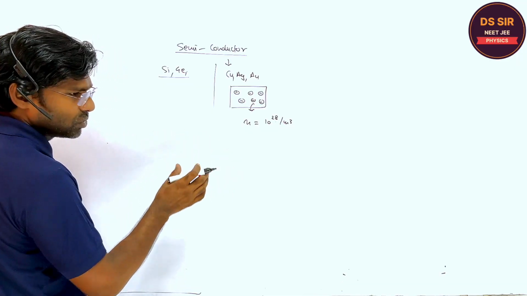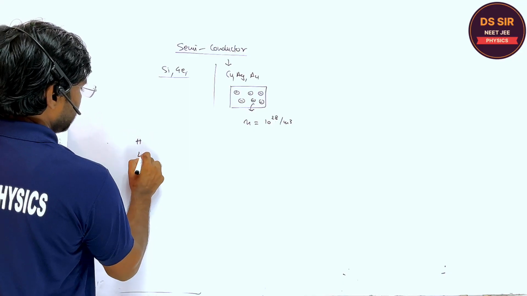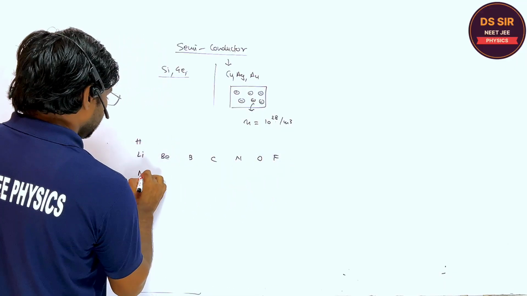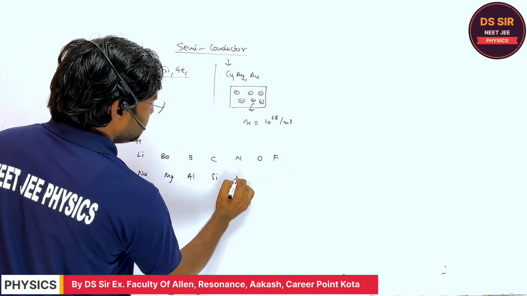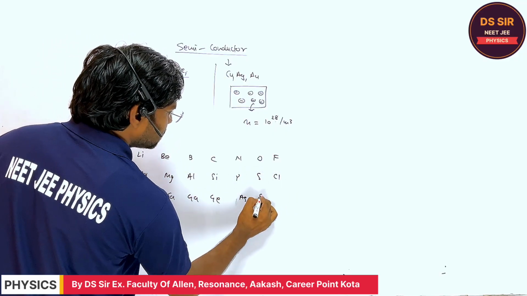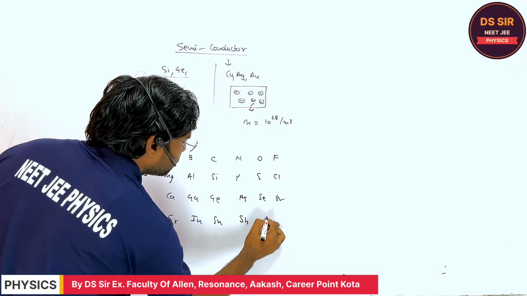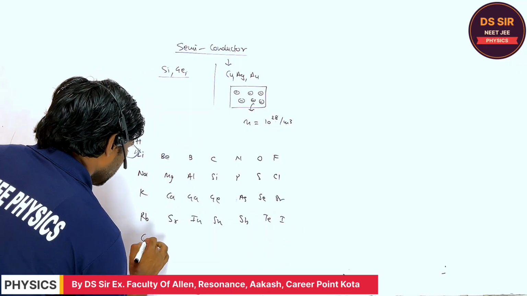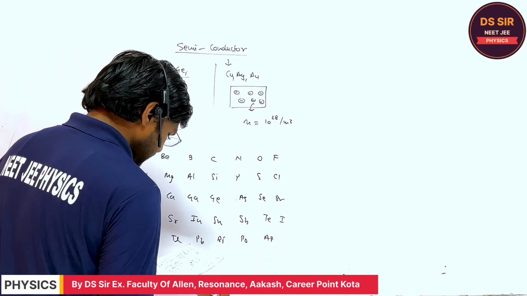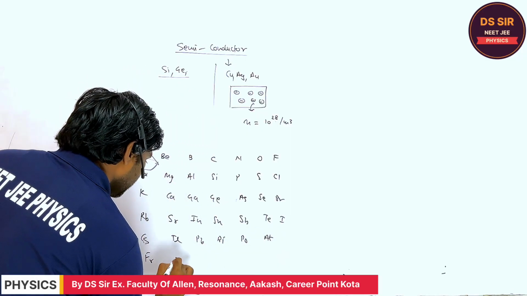First of all, I would like to write a few elements of the periodic table. Li, Be, B, C, N, O, F, Ne, Na, Mg, Al, Si, P, S, Cl, Ar, K, Ca, Ga, Ge, As, Se, Br, Kr, In, Sn, Sb, Te, I, Pb, Bi, polonium and astatine, and Fr.